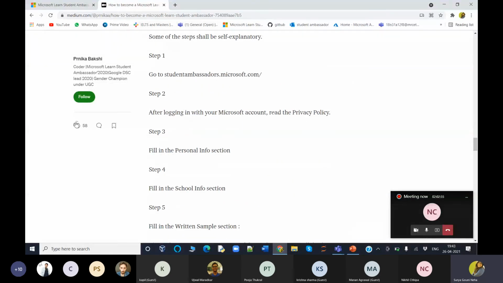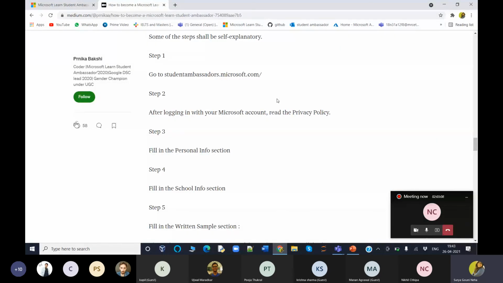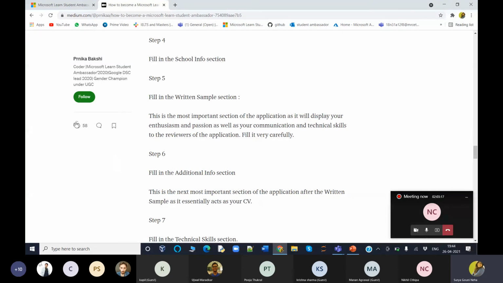So step one is that, as I've shown you, here's the Microsoft Learn portal. This is my portal, so that's why you couldn't see, but here you will see an icon called apply. You can click on that and give your personal information, university information, your school information, and you need to write 3 essays and also give your resume. One of the essays should be a video application.